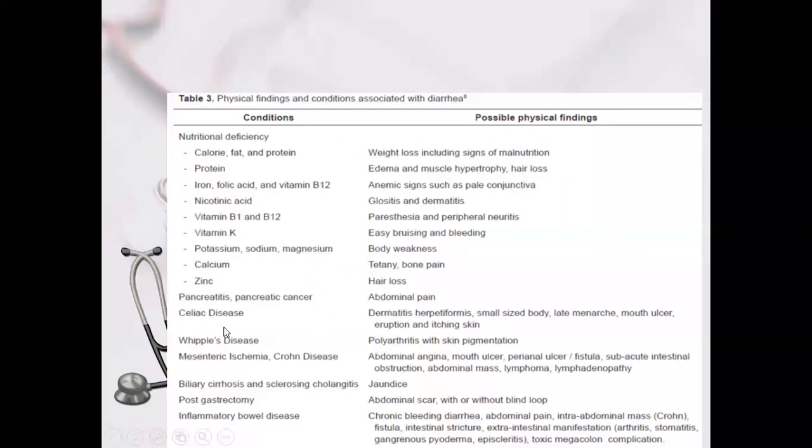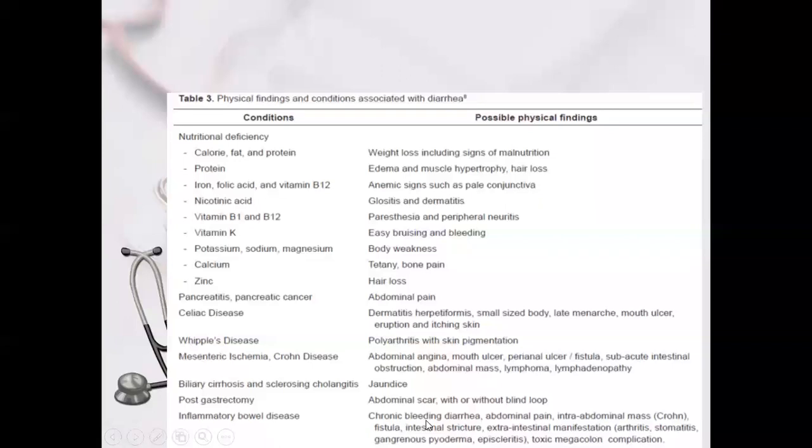Pancreatitis will present with abdominal pain. Celiac disease you have to associate with chronic diarrhea, fever, dermatitis herpetiformis, mouth ulcers, and itching skin. Whipple disease is associated with polyarthritis and skin pigmentation. Biliary involvement, and sometimes cystic fibrosis with liver involvement and jaundice, can be there.